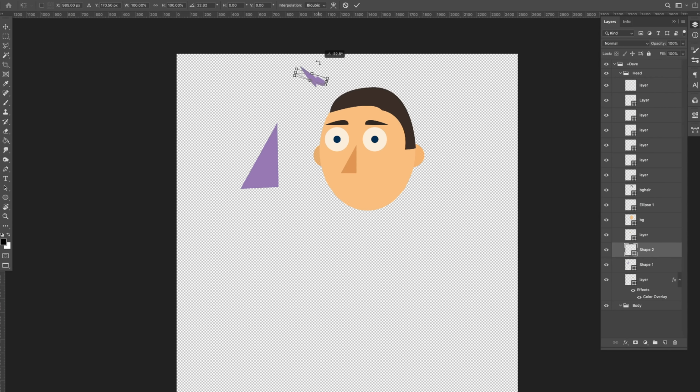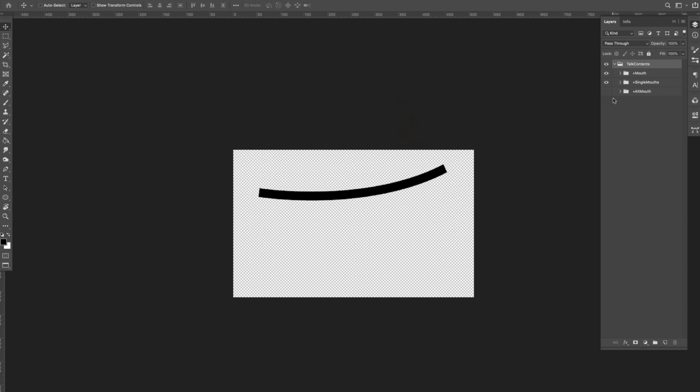So right now this is showing up behind the head, and I don't want that. I would want this to show up in front. So make sure your layer order is as you would want it. I've said this before in other videos, but having a great mouth set is an essential part of a character, and this is not something you want to create from scratch for every character. I have a standard mouth set that I've been using for a lot of my characters, and so it's, here,